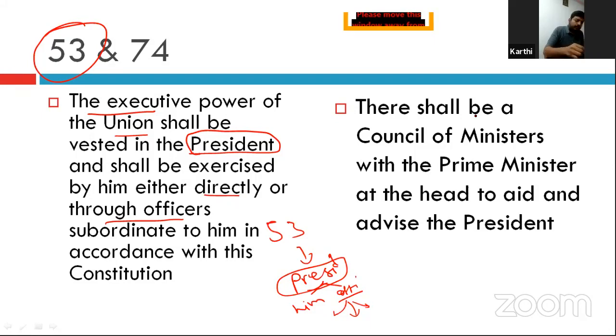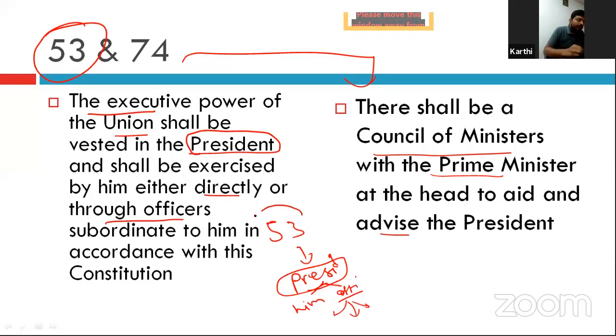But article 74 says there shall be a council of ministers with the prime minister as the head to aid and advise the president. That is, the executive power of the union is vested in the president, who is to be aided and advised by the council of ministers. But what is missing here is whether the aid and advice is binding on the president or not.